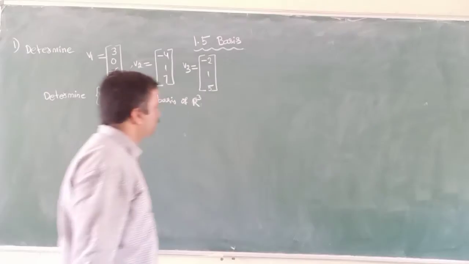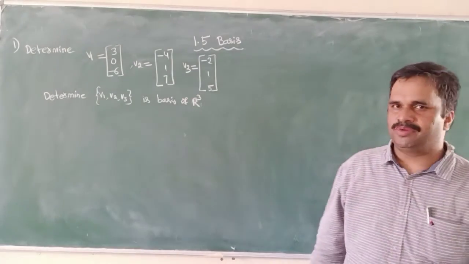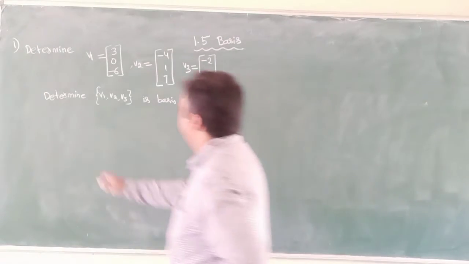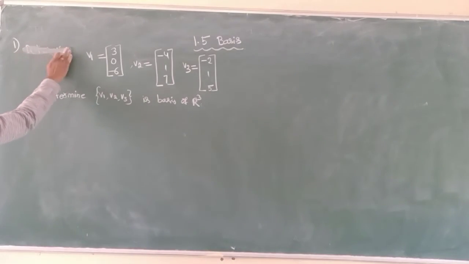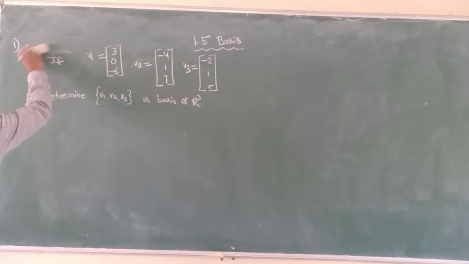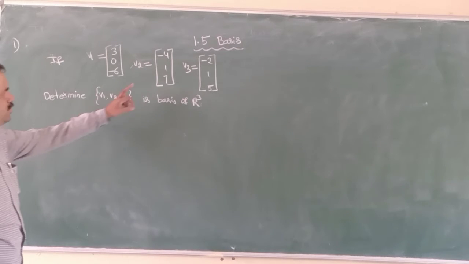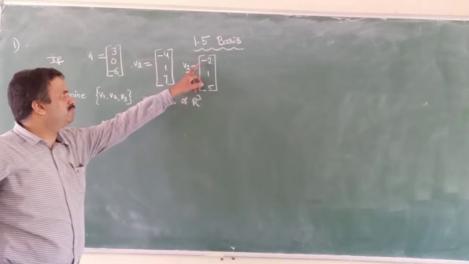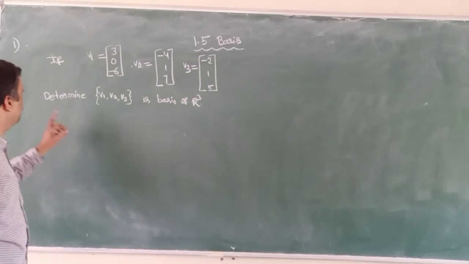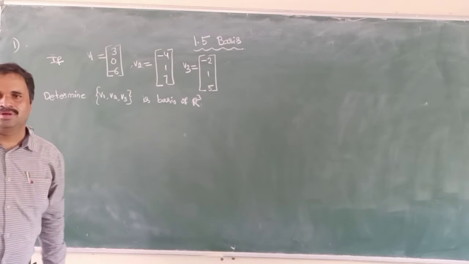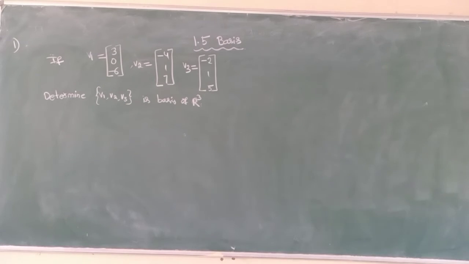Yes. Now, next we have a problem. Determine if V1 equals (3, 0, -6), V2 equals (-4, 1, 7), V3 equals (-2, 1, 5). Determine whether V1, V2, V3 is a basis of R cube.